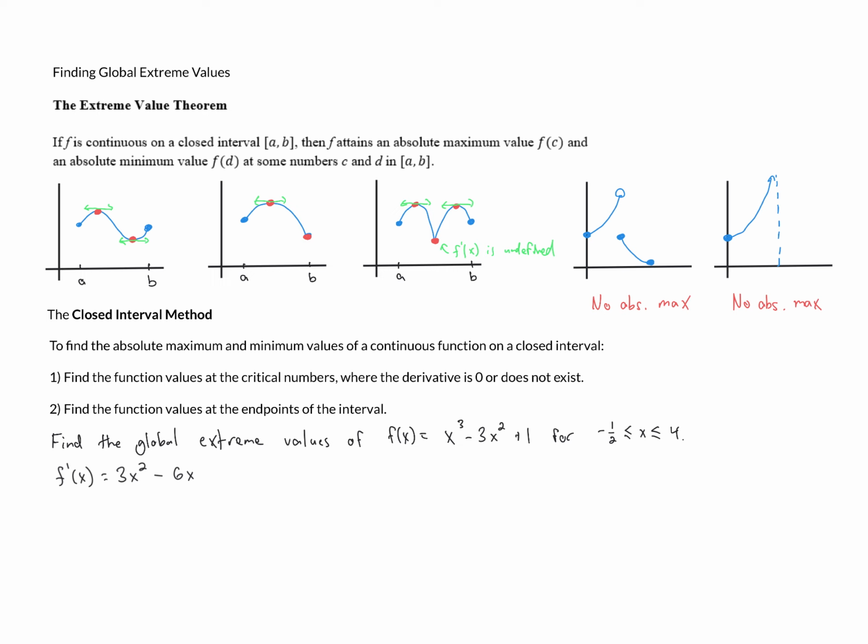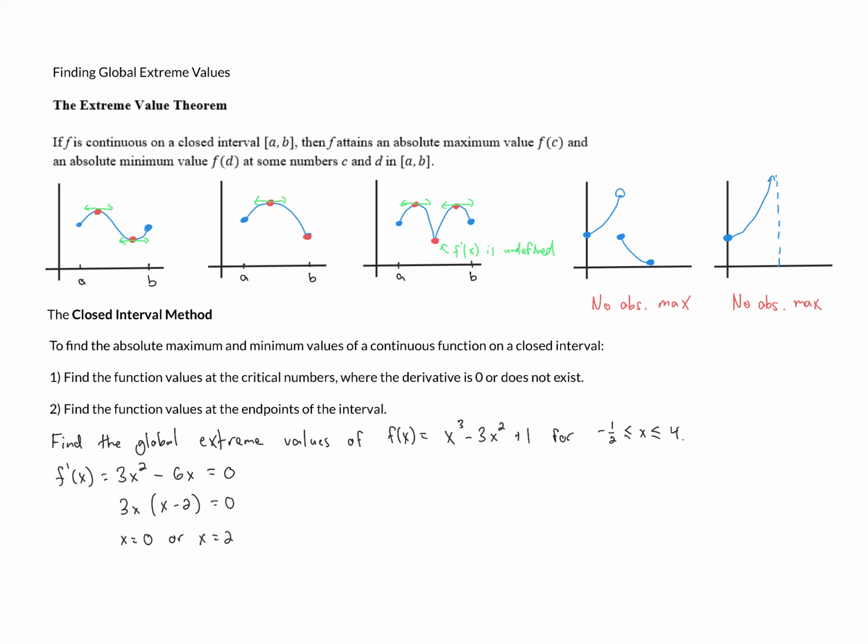Now this is always defined, so we don't have any critical numbers coming from that, but we can set it equal to 0 and solve. To solve this equation, we can factor out 3x, so that's 3x times x minus 2 equals 0. And if we set both of those factors equal to 0, we get x equals 0 or x equals 2.